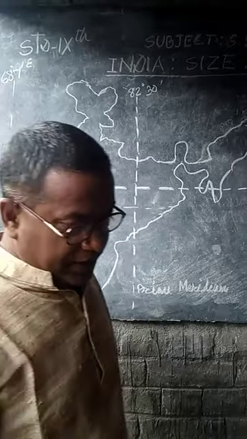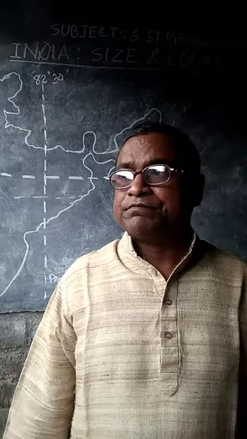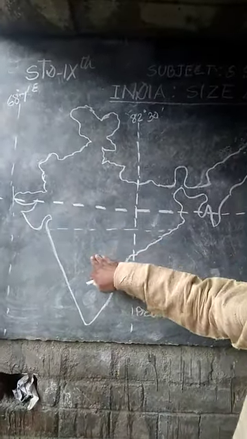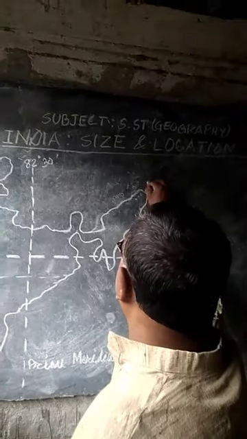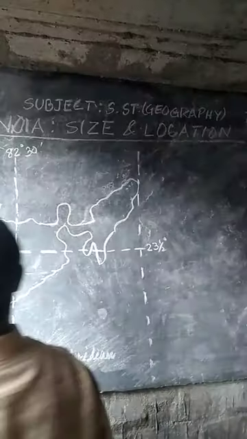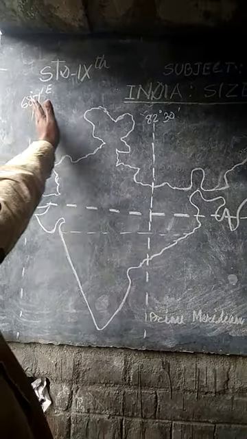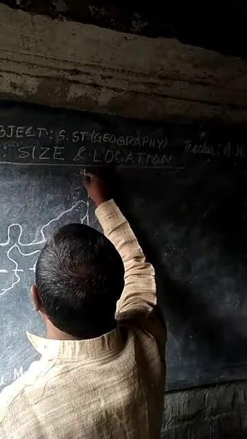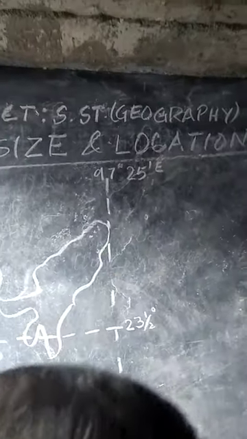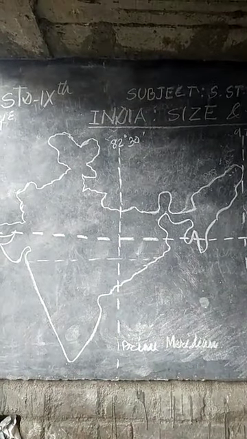In this regard, the rest part is that if you visit this map, then you may notice that our India started from 68 degrees 7 minute E longitude to 97 degrees 25 minute E longitude, and 8 degree 4 minute to 37 degree 6 minute N latitude.